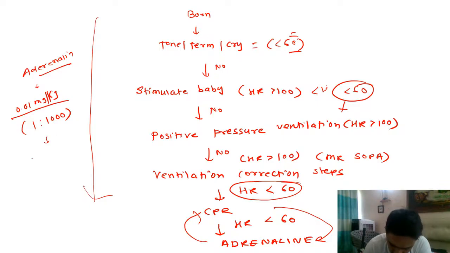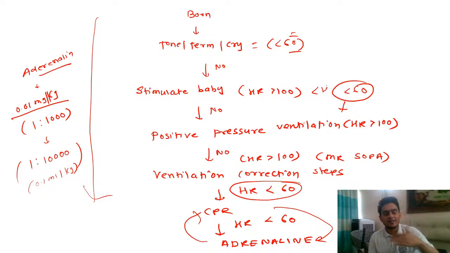But we do not use it like this. We dilute it to 1 in 10,000, and the dose we use is 0.1 ml per kg. Practically, we dilute it in 9 ml of NS, so it becomes 1 in 10,000, and the dose we use is 0.1 ml per kg because now it is diluted. But in exam, you will get this as an option in mg per kg. Okay.